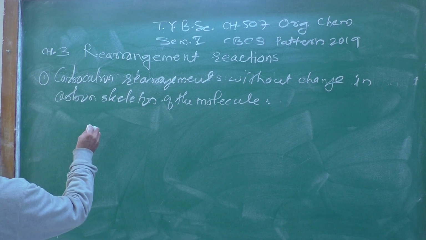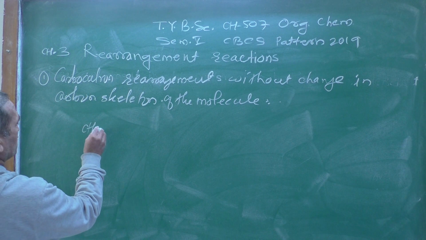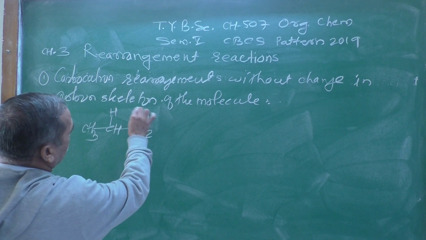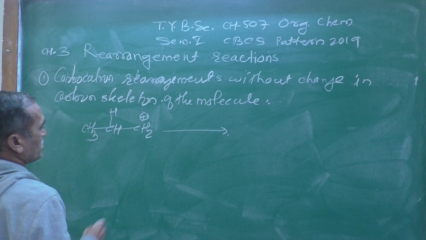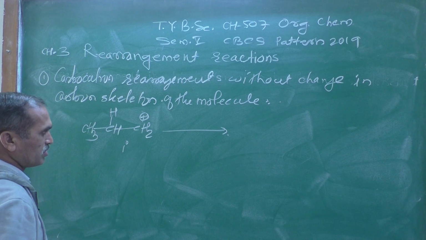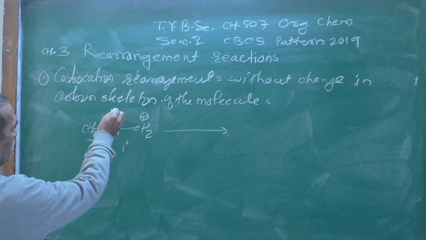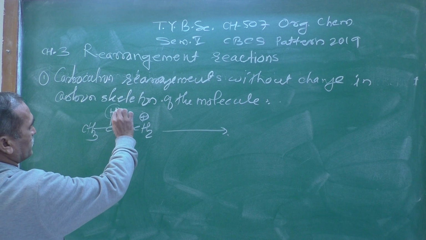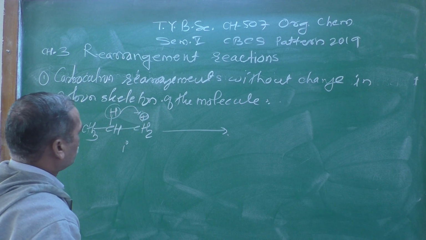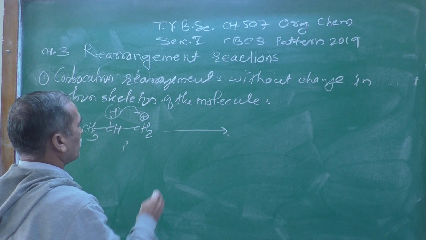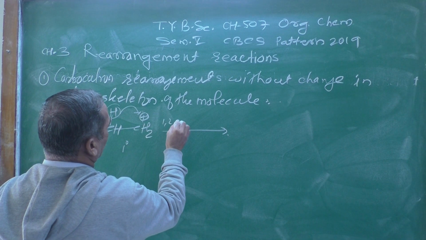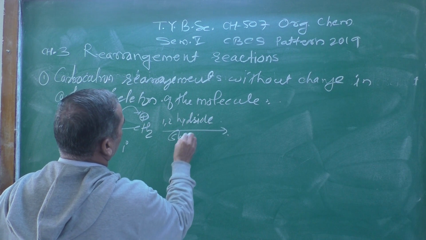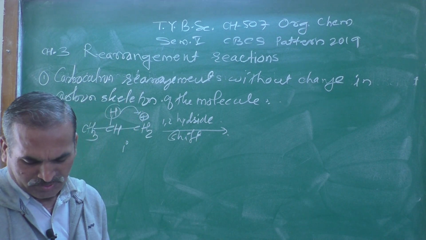In our previous lecture we already saw this: CH3, then CH2 with a positive charge over there. This is a primary carbocation. When this hydrogen atom, which we can call a hydride, shifts from here to here, this is known as a 1,2 hydride shift, or you can call it a 1,2 shift.